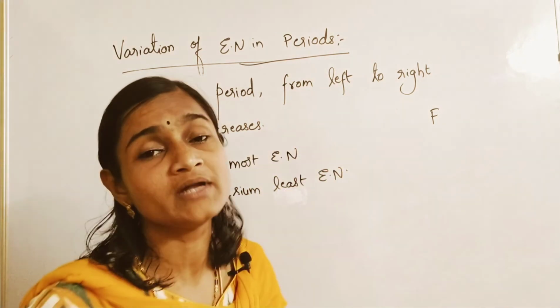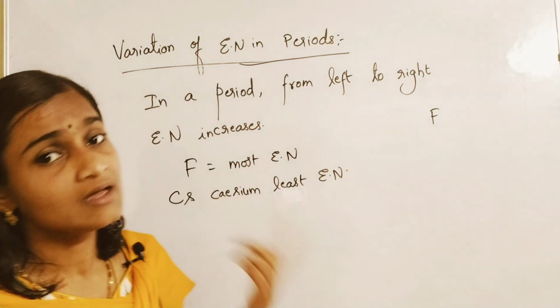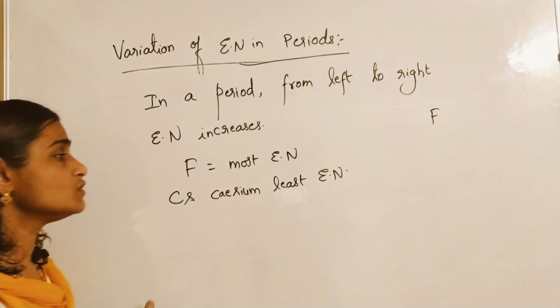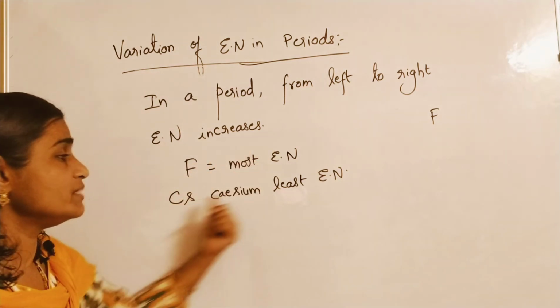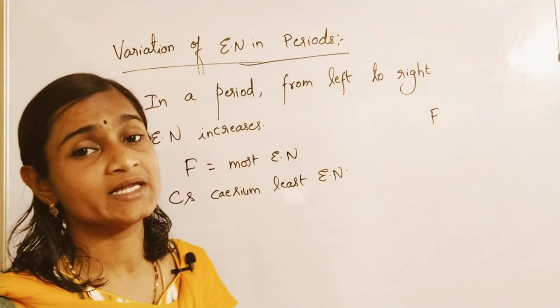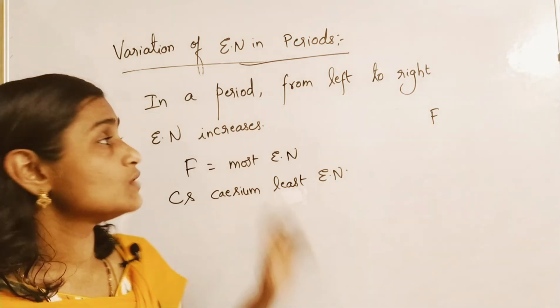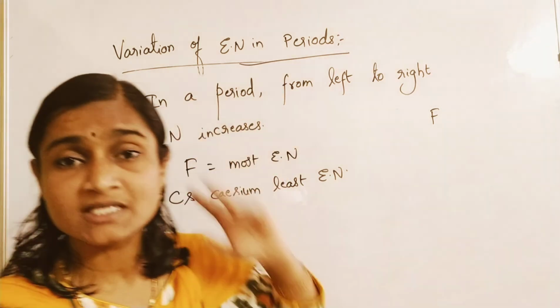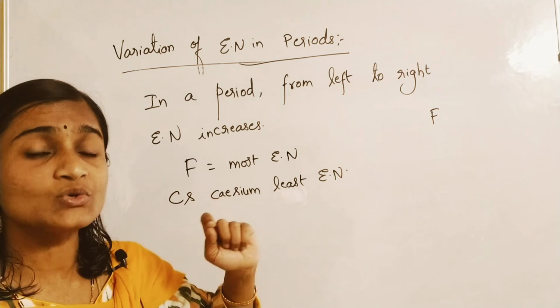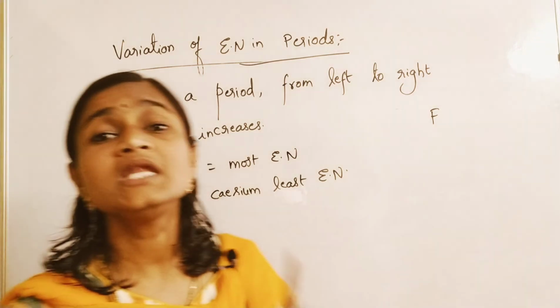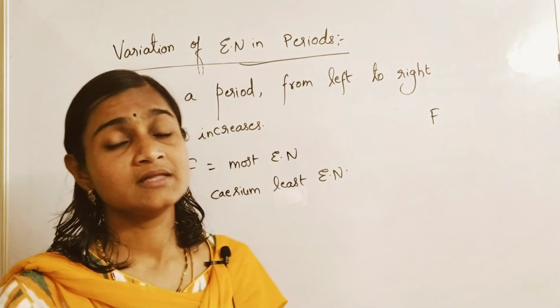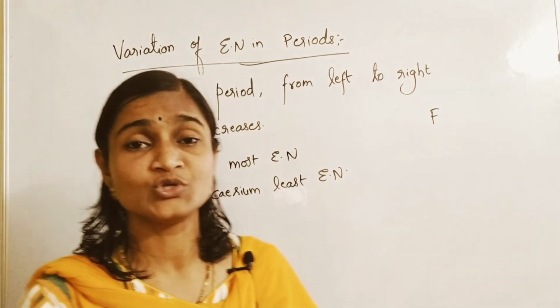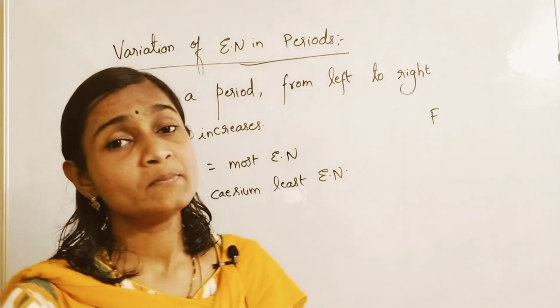We'll be discussing electropositivity in the next video. So fluorine is the most electronegative element and cesium is the least electronegative element. From top to bottom, electronegativity decreases in groups, and from left to right, electronegativity increases in periods. This is about variation of electronegativity in groups and periods.